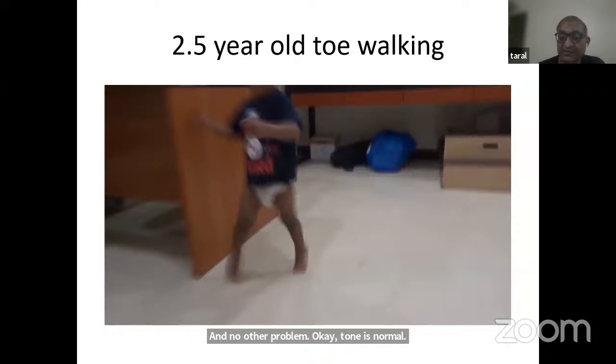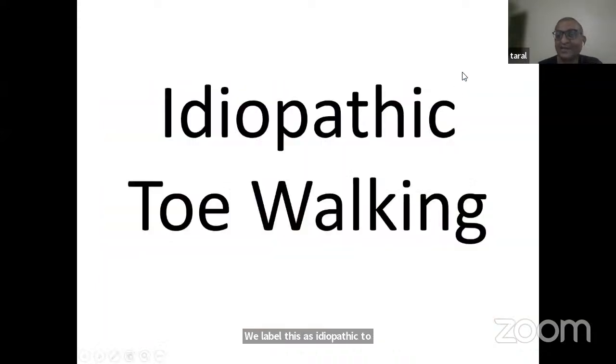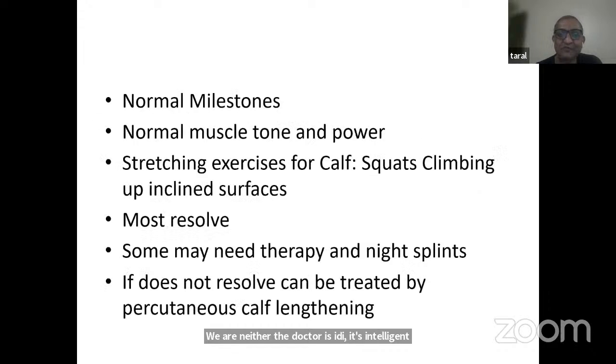Milestones have been fine, so there is no indication of a neurological problem. When that exists, we label this as idiopathic toe walking. I remember in KEM, Dr. Manu Kothari used to tell us that when the diagnosis is idiopathic, either the doctor is idiot or the patient is pathetic. Here, neither the doctor is idiot, it's an intelligent diagnosis, and the patient is walking and not pathetic, but this is idiopathic toe walking.